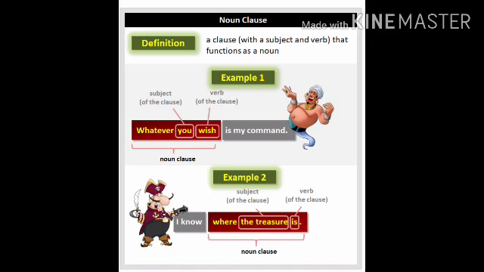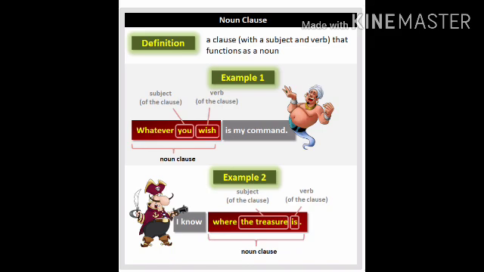You can see here the example, that is example 1. Whatever you wish. You is the subject, wish is the verb. So is my command. So this "whatever you wish" is a noun clause because here the subject is you and the verb is wish. Here you is talking about a person, where it plays the role of a subject, and wish is the verb. So if in a particular sentence you find a subject, that means it may be a noun, right? So here you is considered a person.